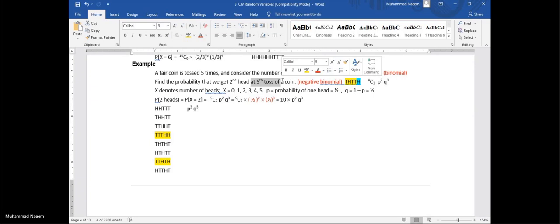For example, an insurance representative comes to UET with a single policy and tries to sell this single policy. Now he starts to visit a number of people.